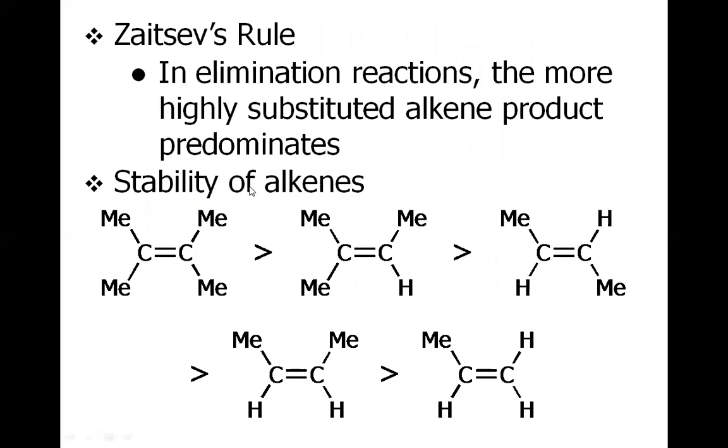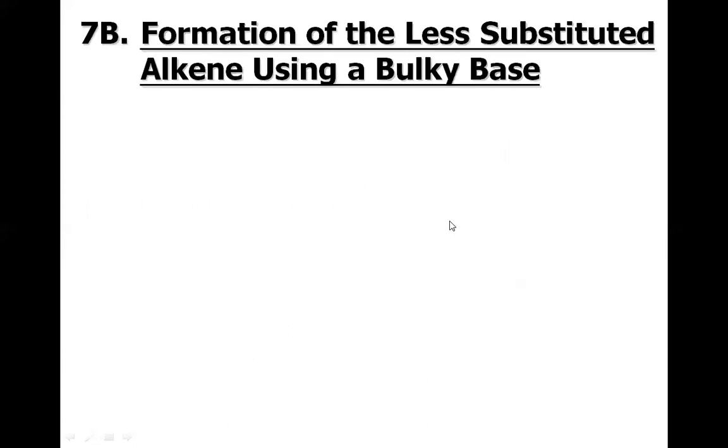So this is the order of the stability of alkenes that we discussed. The tetra-substituted alkene is more stable than the tri-substituted alkene, followed by the disubstituted alkene and the monosubstituted alkene.